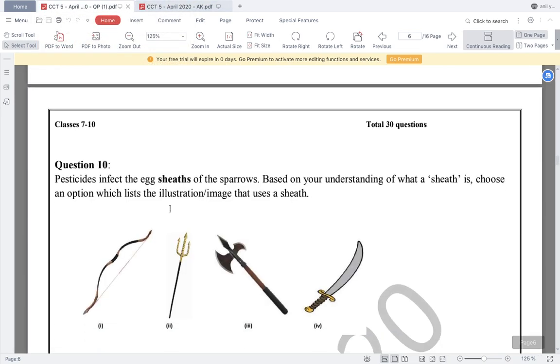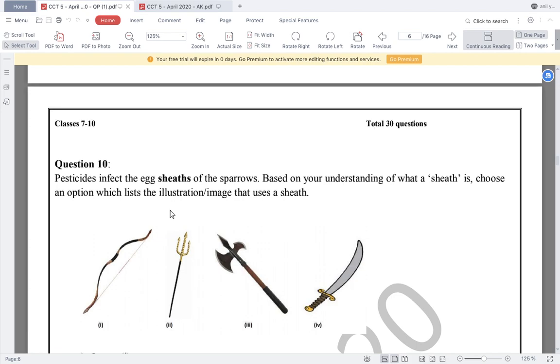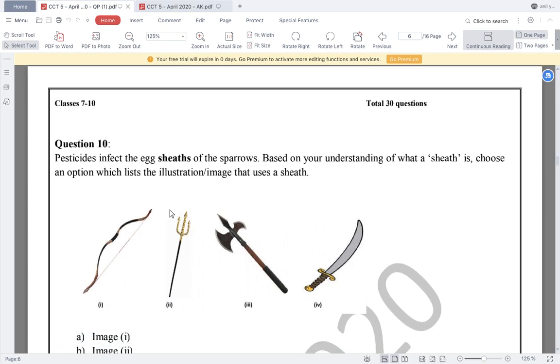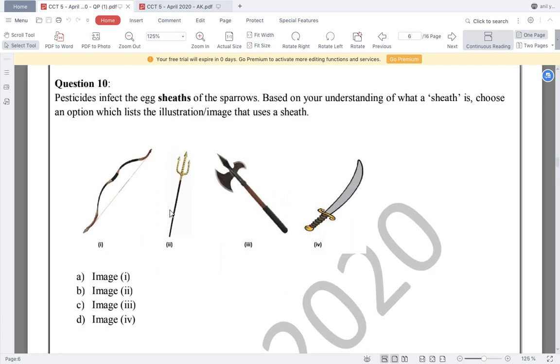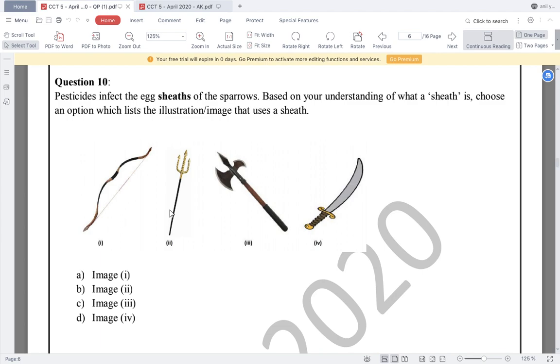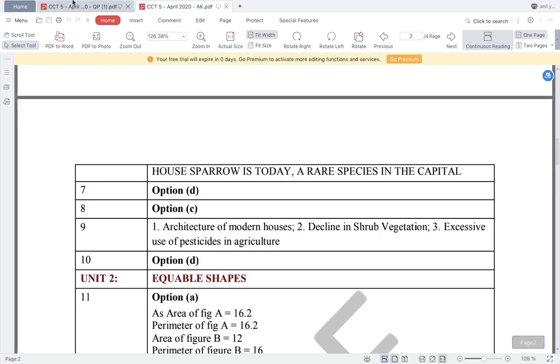Question number 10 says pesticides infect the egg sheaths of the sparrows. Based on your understanding of what a sheath is, choose an option which lists the illustration image that uses a sheath. So basically, we have seen that pesticides infect the egg sheaths of the sparrows. All right. Now, what is an egg sheath? We have read the passage, and based on that understanding, we have to choose an option which lists the image that uses a sheath. So I think the answer is option number D, because this is known as a sheath kind of surface, and yes, option number D is the correct answer.